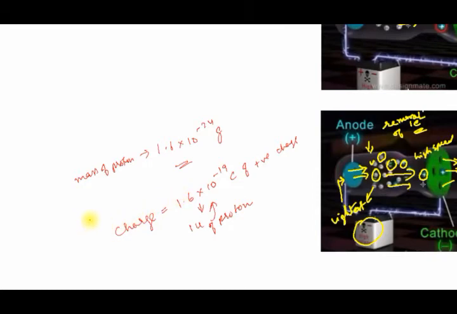Actually, the formation of cathode rays tells us that atoms contain negatively charged particles called electrons inside them, whereas the formation of anode rays tells us that atoms contain positively charged particles, which we call protons. This way electrons and protons were discovered. The electron was discovered by J.J. Thomson, whereas the proton was discovered by Goldstein.